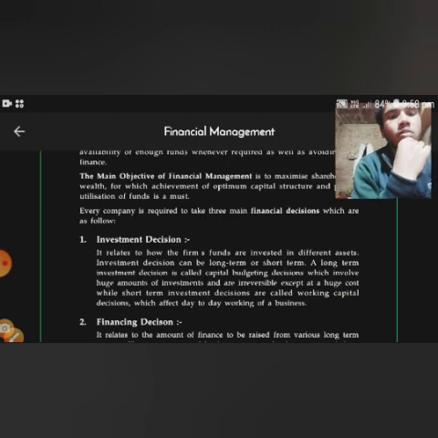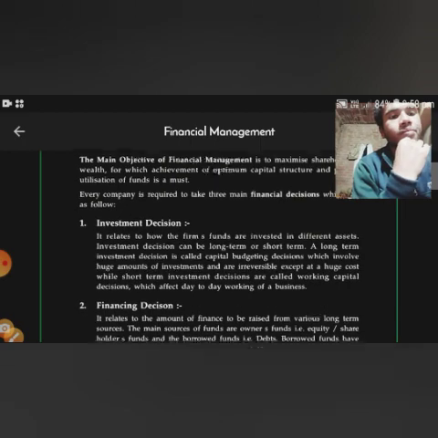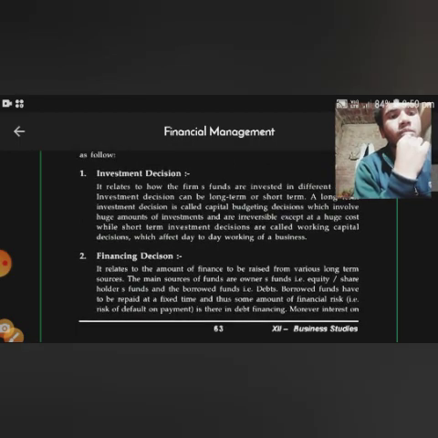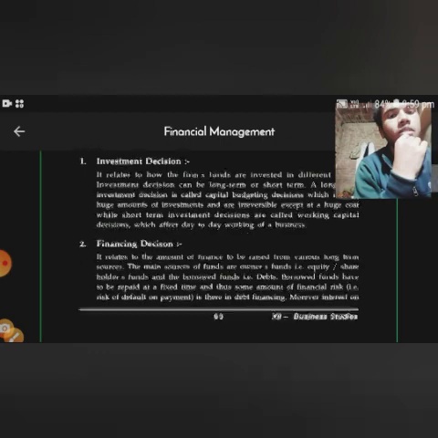Long term investment decision is called capital budgeting decision, which involves a huge amount of investment and is irreversible except at huge cost, while short term investment decisions are called working capital decisions, which affect the day to day working of a business. Working capital मतलब current asset minus current liability. When we deduct current liability from current asset, we get working capital.